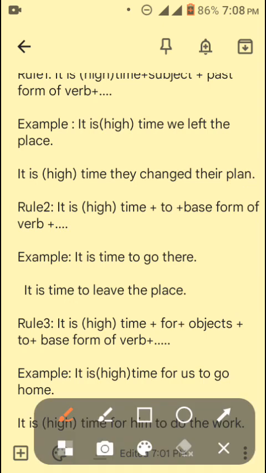The second rule is that "it is high time" plus "to" plus base form of verb.